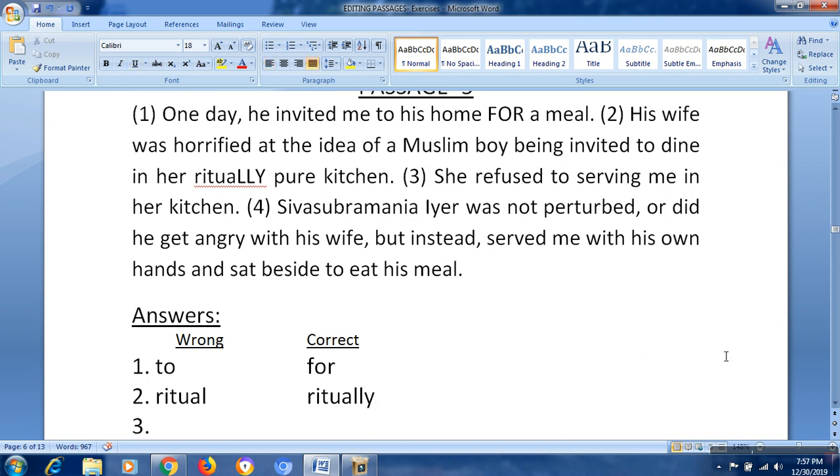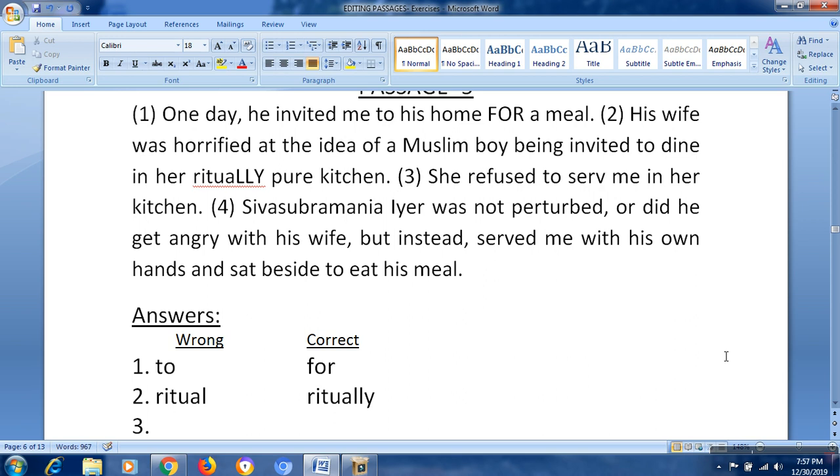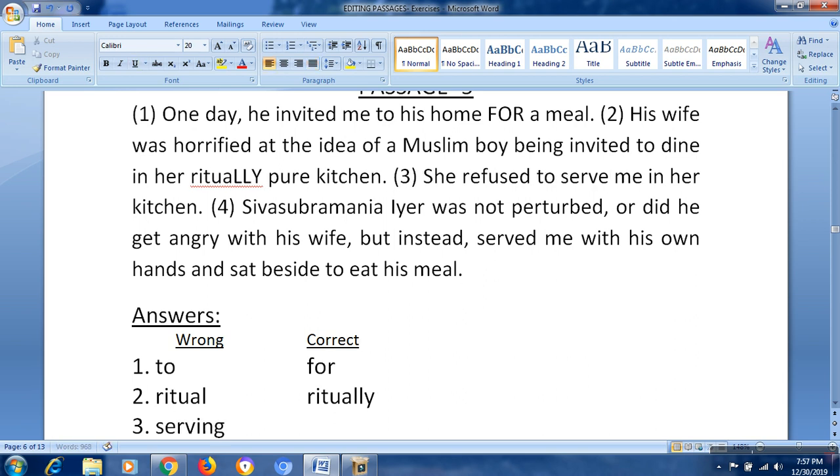Third sentence. She refused, the wife of the teacher. She refused to serving me. To serve me. So in this area there is a mistake because of the transitive verb. It should be to serve me, not serving me. Serving becomes serve me in her kitchen. That's fine.